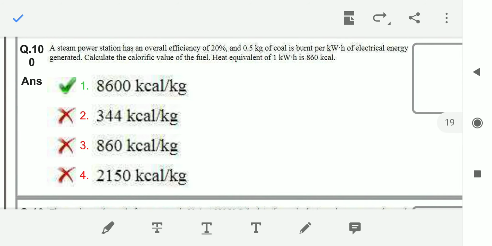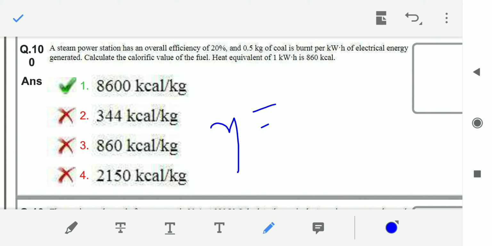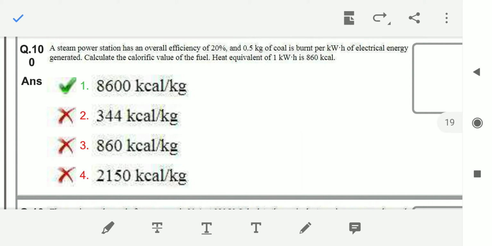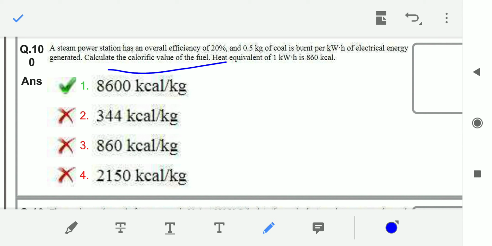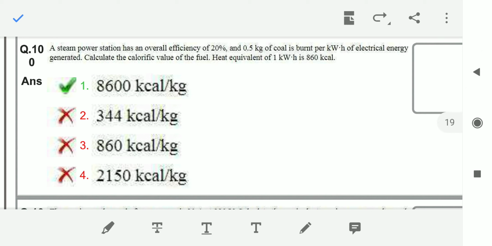Next, coming to question number 100. A steam power station has an overall efficiency, that is eta equal to 20%, that is 0.2. And for every kilowatt hour of electrical energy generated, he is burning 0.5 kilograms of coal. Then he asked you to calculate the calorific value of the fuel. The heat equivalent is given as 1 kilowatt hour equal to 860. So what is the answer?